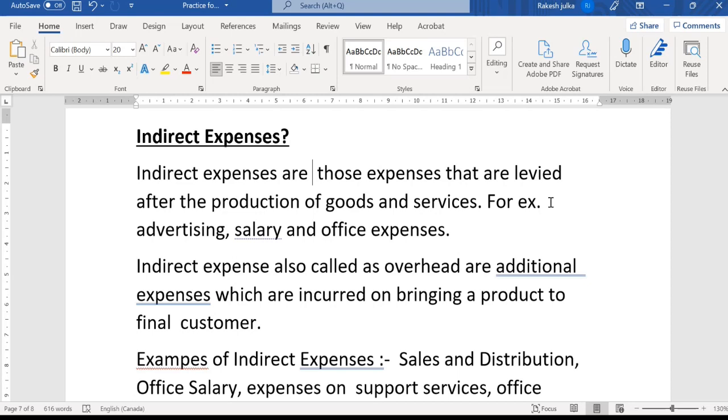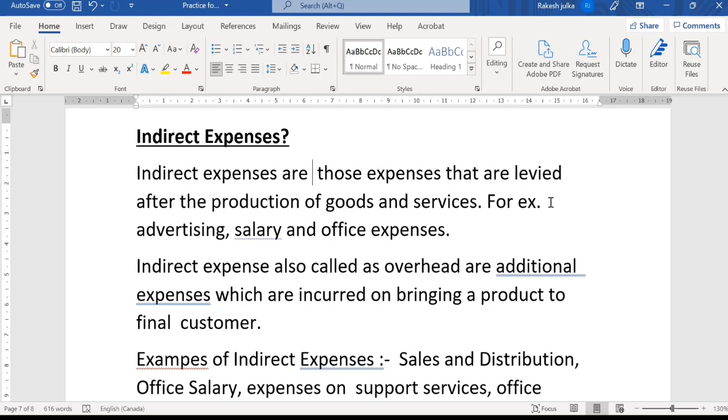We need some vehicles so that we can transfer these products from one place to another, to the retailers or to the wholesalers as well. So all those expenditures, like advertisement, salary and office expenses, are known as indirect expenses.